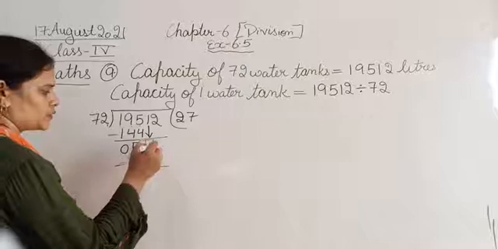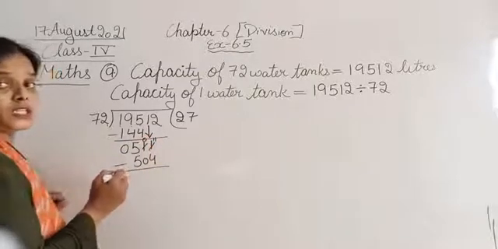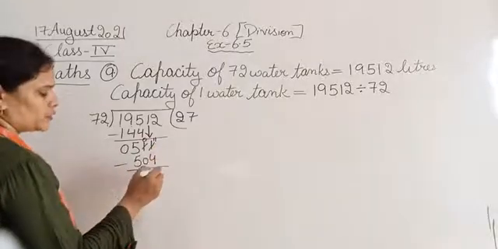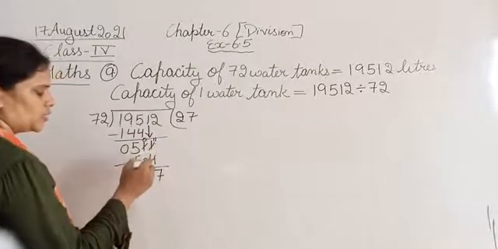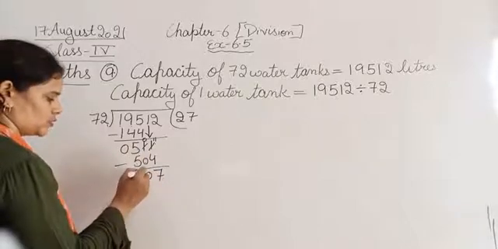So 1 minus 4 is not possible, so it will go from here, this will become 11 and this will become 0. 11 minus 4 is 7, 0 minus 0 is 0, 5 minus 5 is 0.